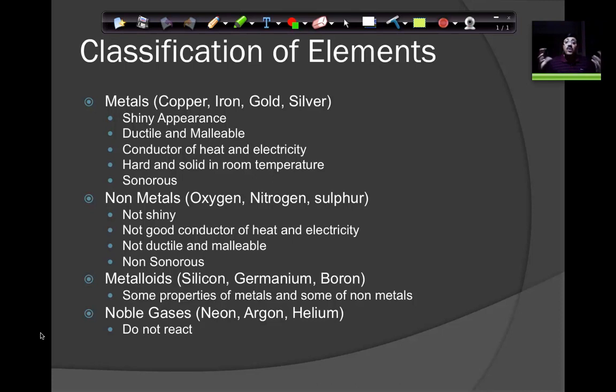So they are good conductors of heat, good conductors of electricity, very ductile and malleable, very shiny in appearance, very hard and solid, right? Why is steel used for making frames for buildings? I don't know whether you've seen concreting. Has anybody of you seen concreting? That's the way the roofs are made.